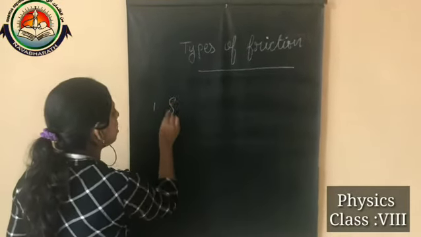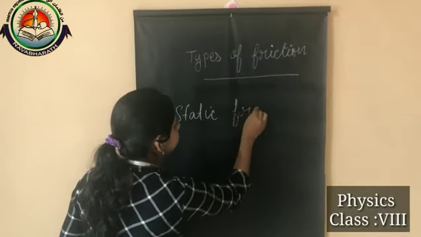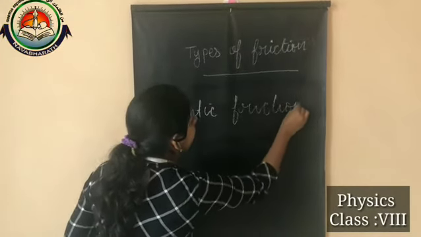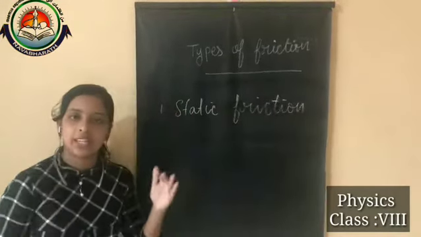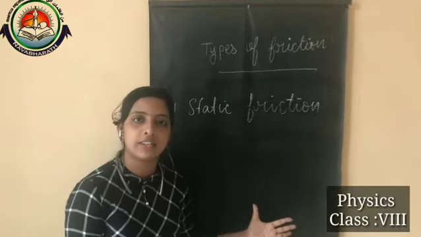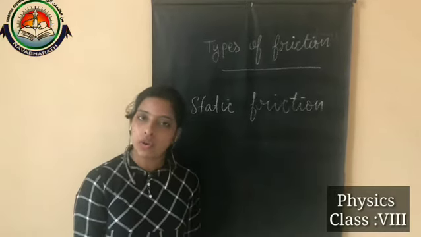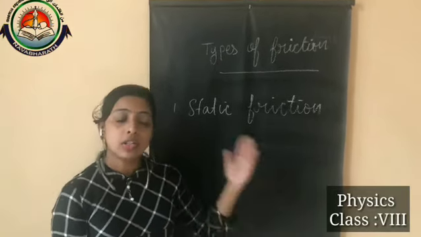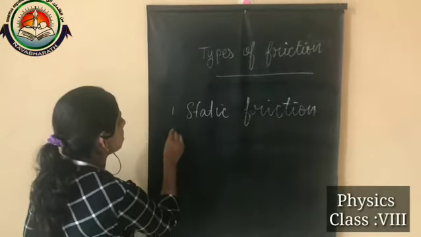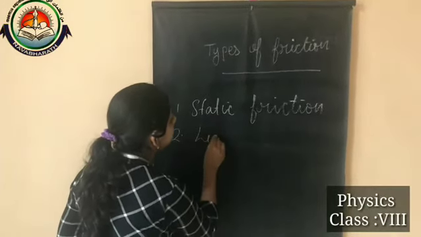The first type of friction is static friction. It does not exist by itself. When there is an applied force, only then does static friction occur. If there is no applied force, there is no static friction. Now we can discuss the second type of friction, that is limiting friction.